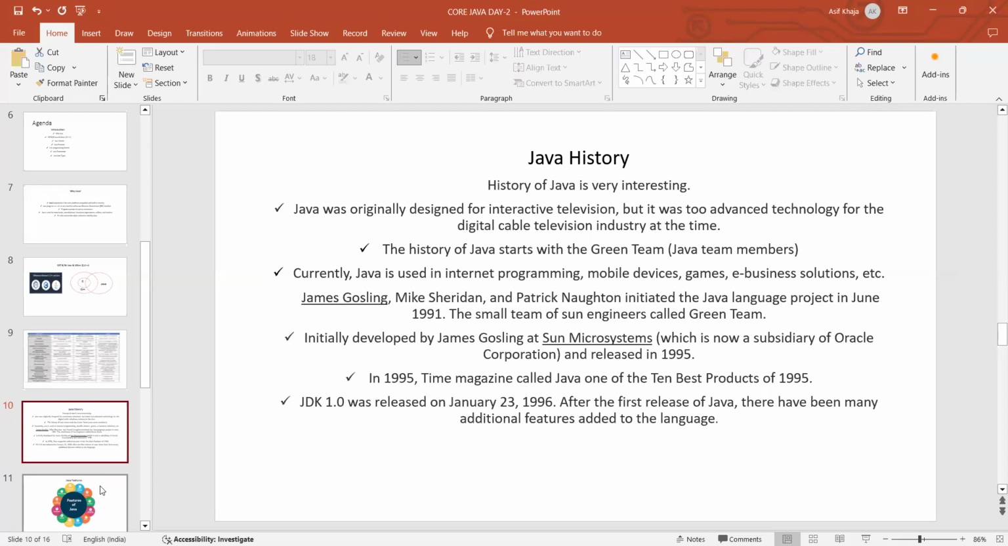So the history of Java starts with the Green Team. Green team means what? Actually, there was a team, the Java team members.